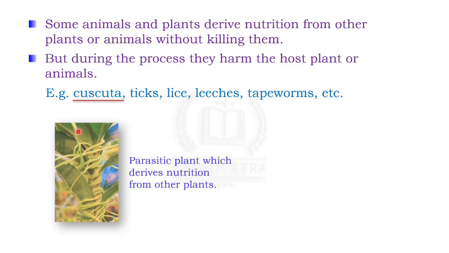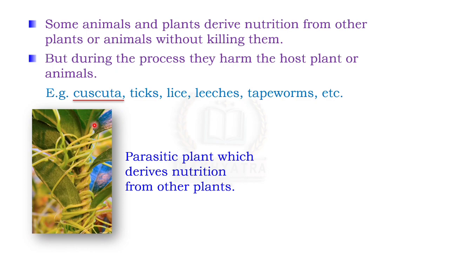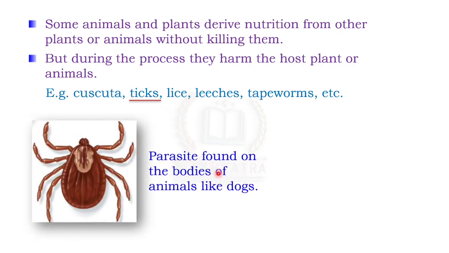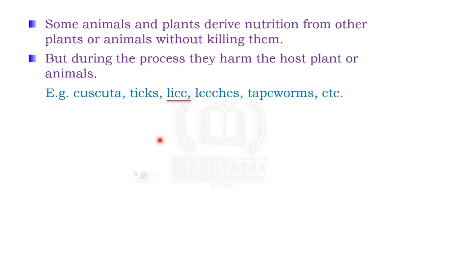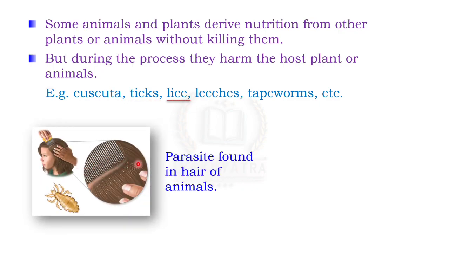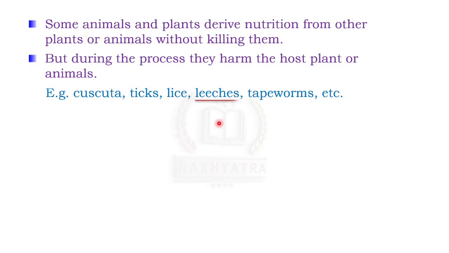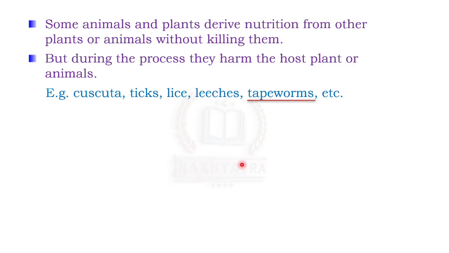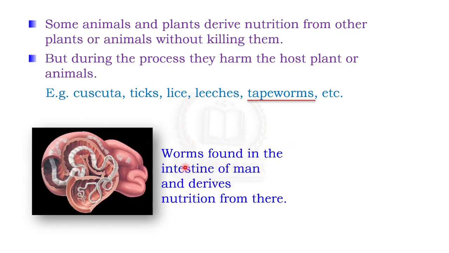Now see one by one. Cuscuta is basically a parasitic plant which derives nutrition from other plants. Ticks are parasites found on the bodies of animals like dogs. Lice are also parasites, found in the hair of animals or humans. Leeches, as you can see here in the image, are blood-sucking parasites. Tapeworms are found in the intestine of man and derive nutrition from there. So these are a few examples of plants and animals which derive nutrition from other plants or animals.